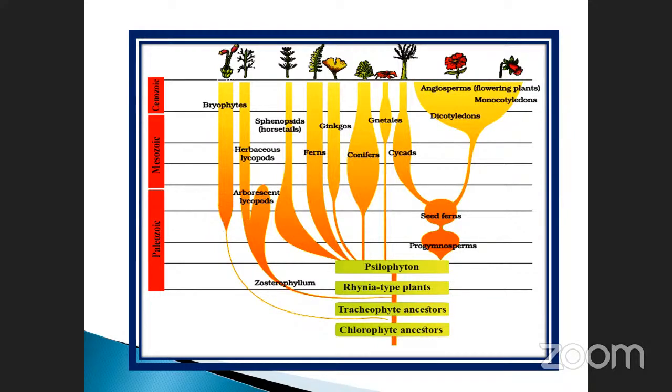The first one is called what, the animals? Here it is only the plants. Okay, see here, Bryophyta is the first one, followed by other groups, and finally the flowering plants. These all come under the categories ferns, coniferous plants, cycads, Gnetum, and Gnetopsida. See here, the genus is Cycas, and Gnetum comes under the ancestors of these types of plants.